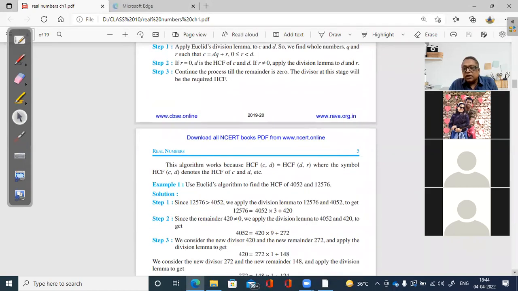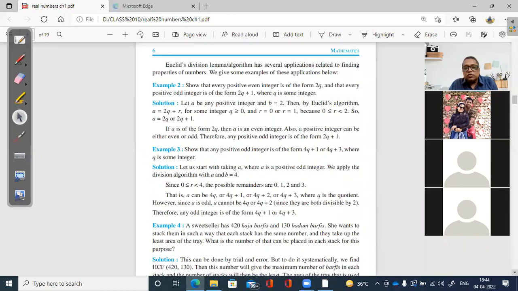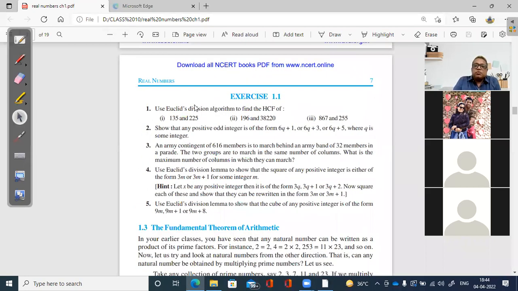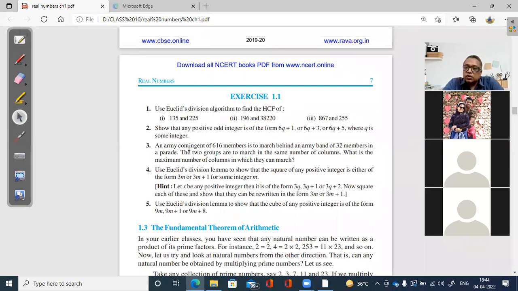Once we know Euclid's division lemma, I am in a position to solve the question that is given in exercise 1.1. Exercise 1.1 में आपको first question दिख रहा है, using Euclid division algorithm find the HCF. तो जो हमने अभी Euclid division lemma किया, we break it down into steps, then that is called algorithm, because we defined algorithm as what? Algorithm is a series of well-defined steps. Absolutely right. So when I'm going to take a question and create a series of well-defined steps, then that becomes my division algorithm.